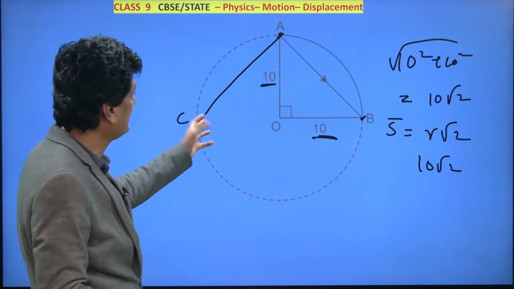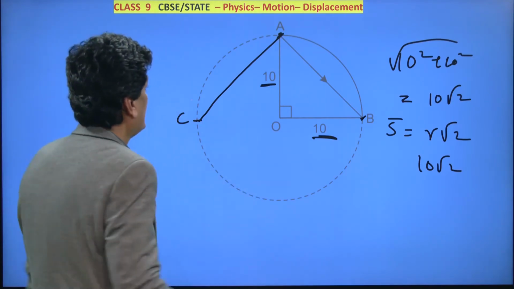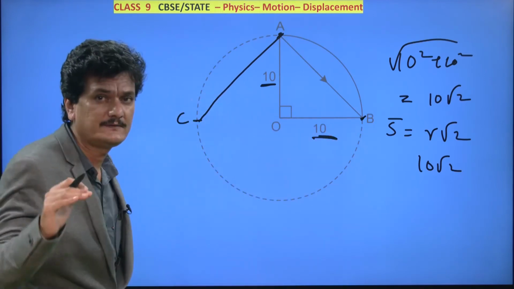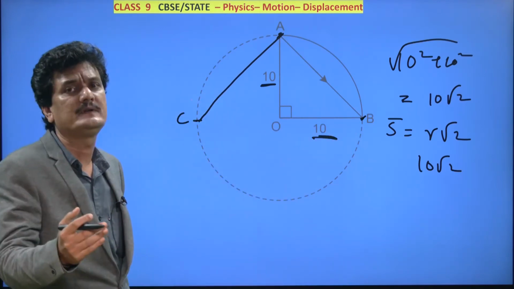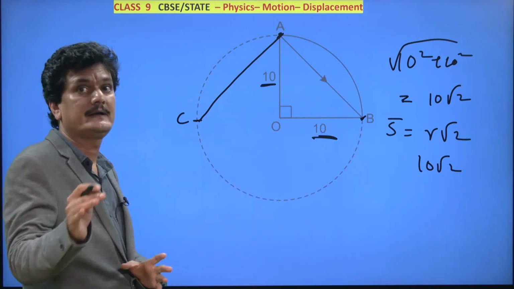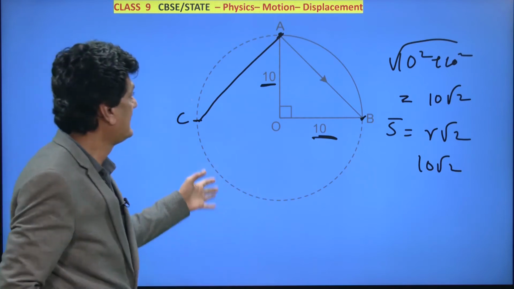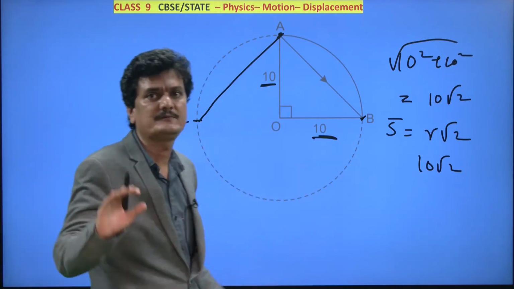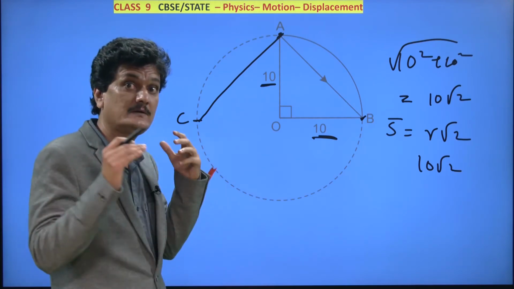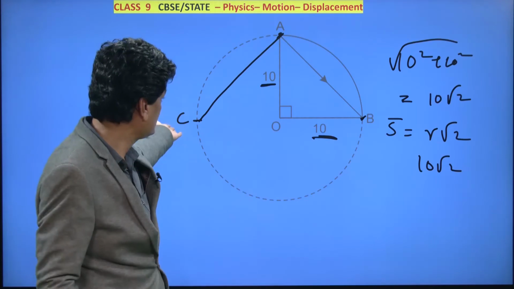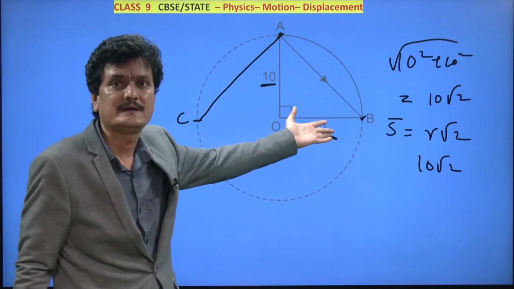So there has to be something which separates this position, C and B. There should be some way in which we are able to distinguish. And if we are able to distinguish that, then we are able to distinguish these two displacements. The magnitudes of these displacements are both equal, but these are different displacements. The position of the body here is different, the position of the body here is different.